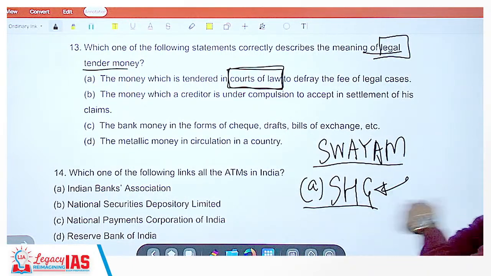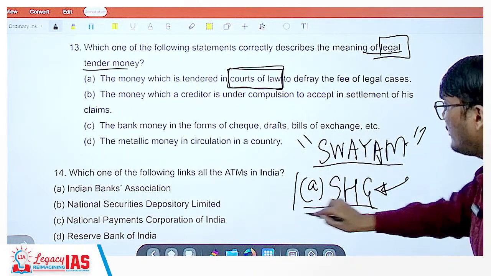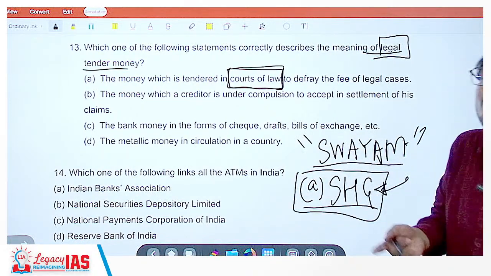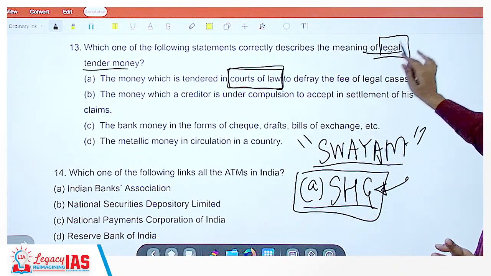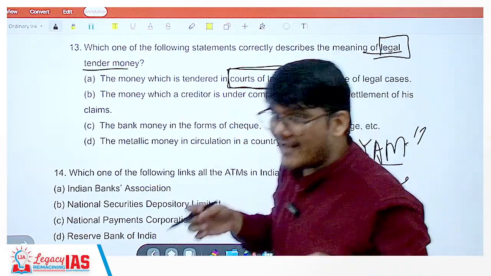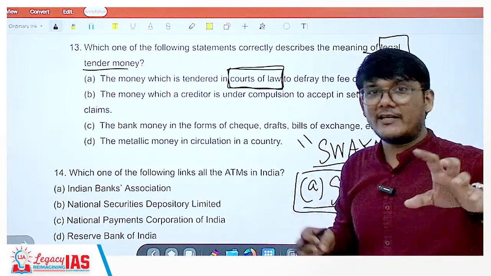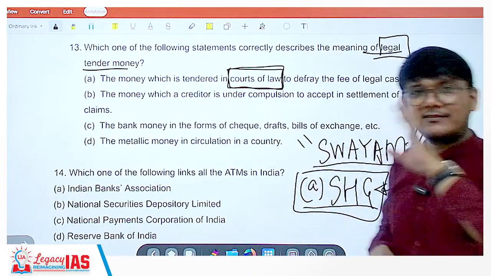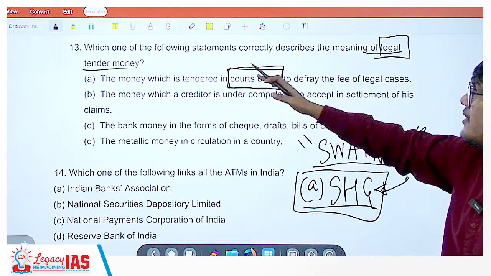UPSC has done the same here. Legal, courts of law, right? So a serious aspirant who has done thorough study and revision and attended all these classes would know that possibly this is there to trap me.